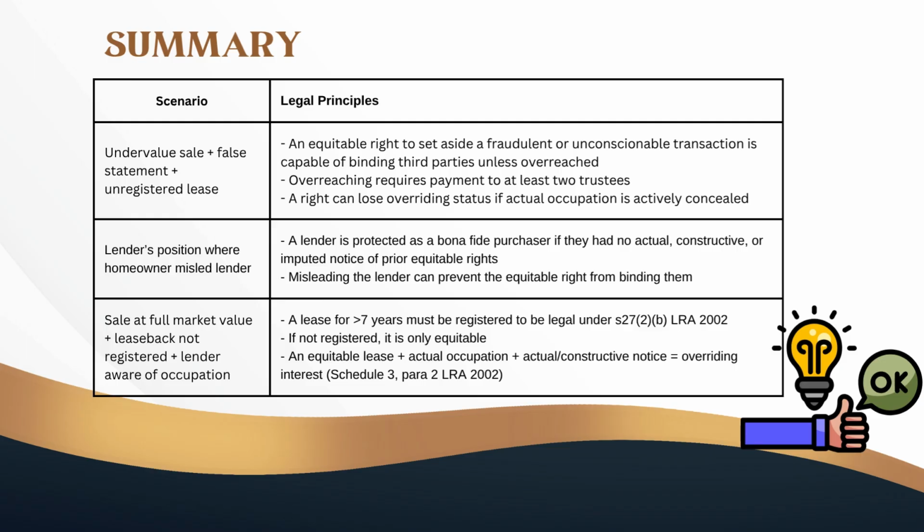Finally, in Scenario 3, a leaseback of over 7 years that was not registered is only an equitable lease, but it can still bind the lender if the occupier is in actual occupation and the lender had actual or constructive notice, making it an overriding interest.